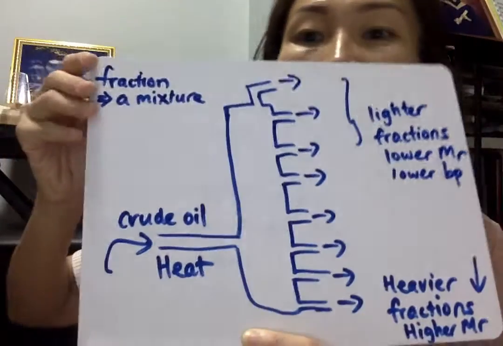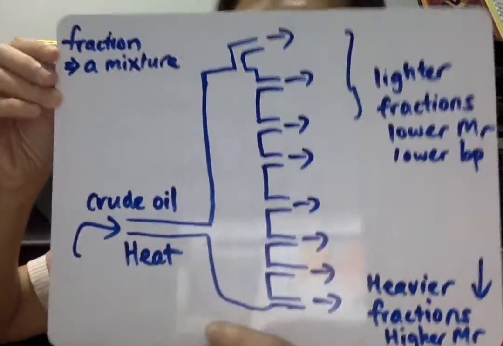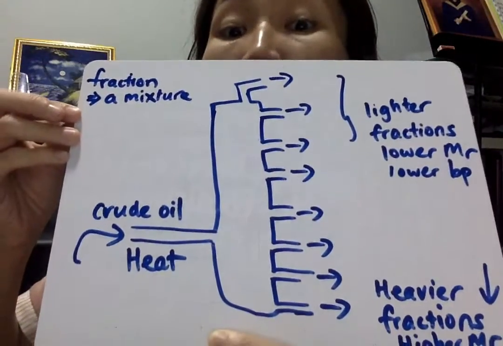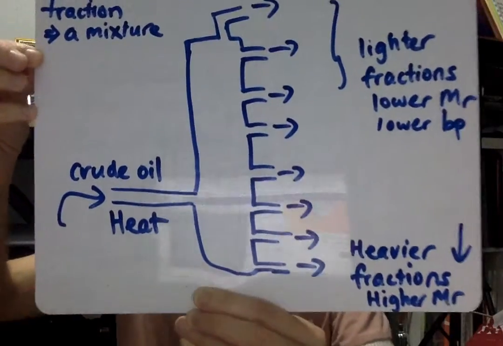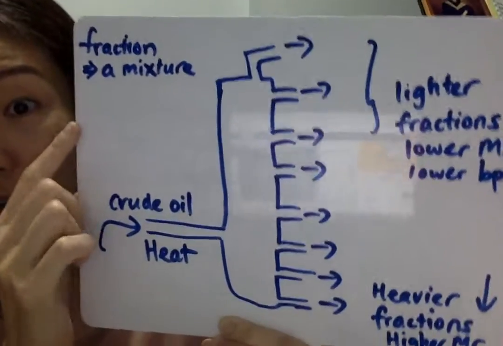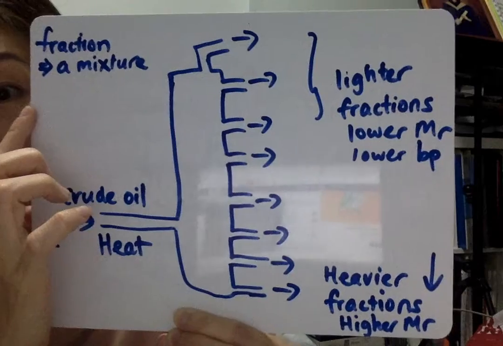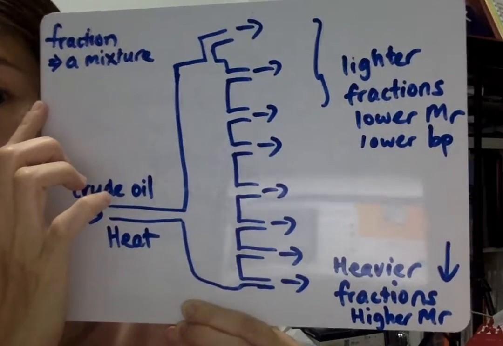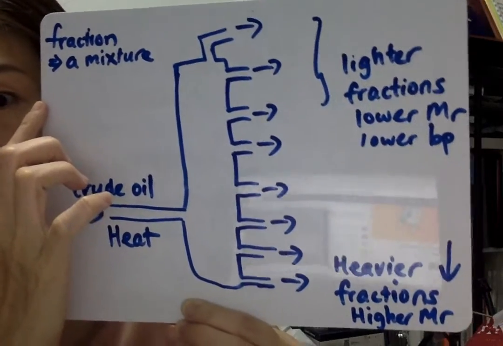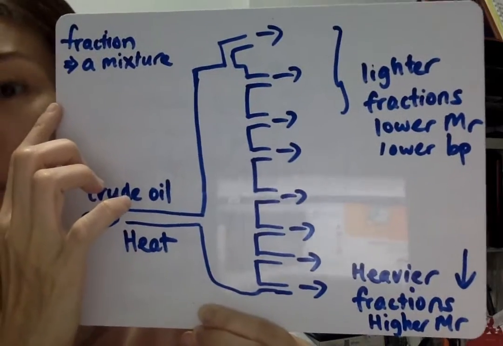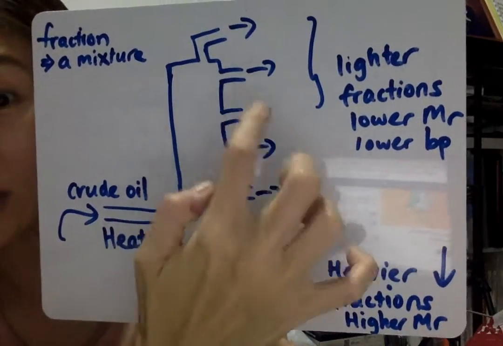Now, the term fraction refers to a mixture of compounds, a mixture of hydrocarbons. So a fraction is not a pure substance, it is not a compound, which means that the first option is incorrect because it states that only a compound is collected at each level.